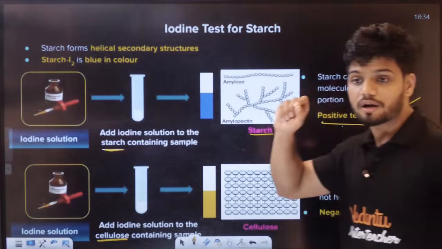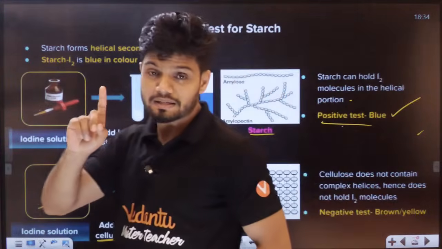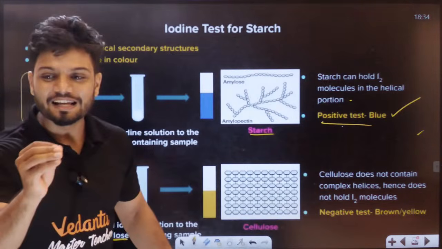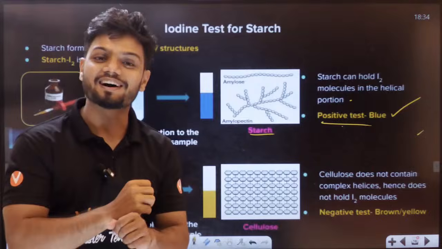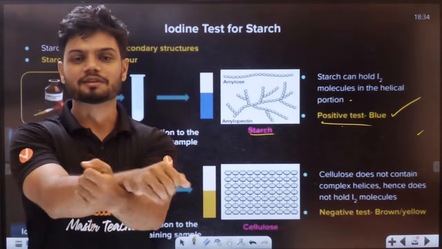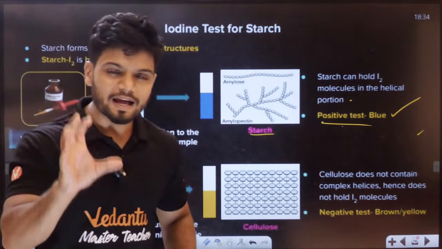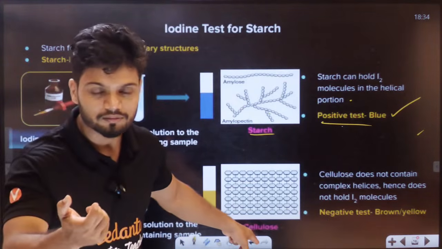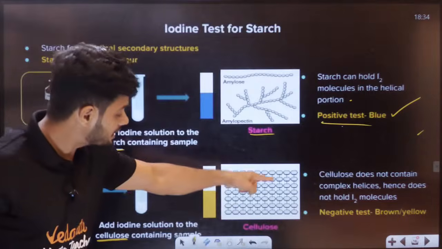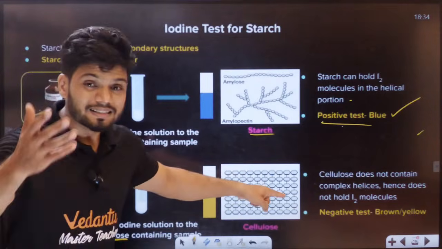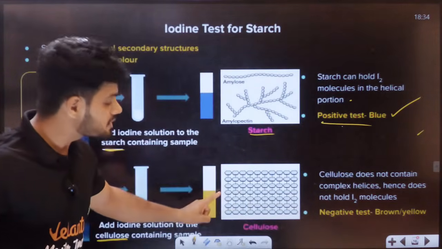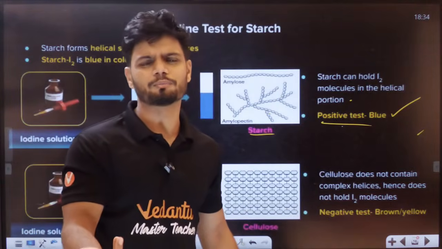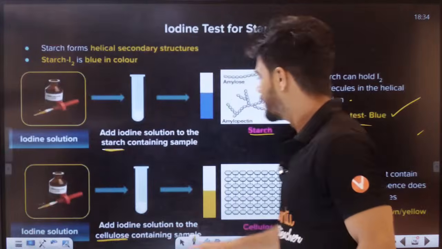Now students, please understand. What about in the case of cellulose? Cellulose is the condition where hands are tied nicely. When I have tied your hands, can you hold the iodine? No. So cellulose doesn't have any free helicals, and that is why it cannot hold the I2 molecule. It cannot hold iodine. Okay, students.